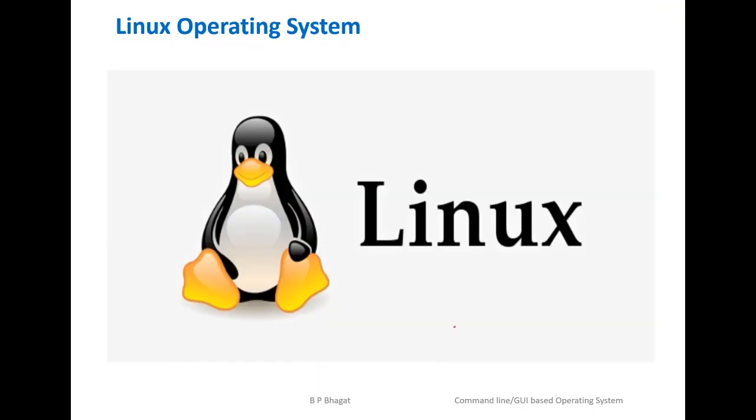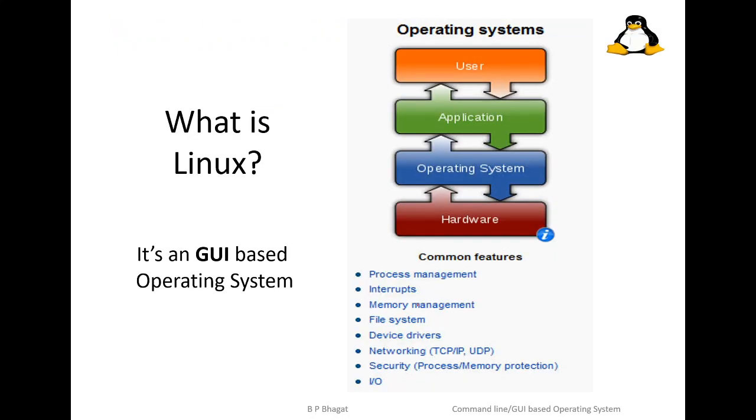Then let us discuss the Linux operating system. This is another variation of graphical user interface. So what is Linux?